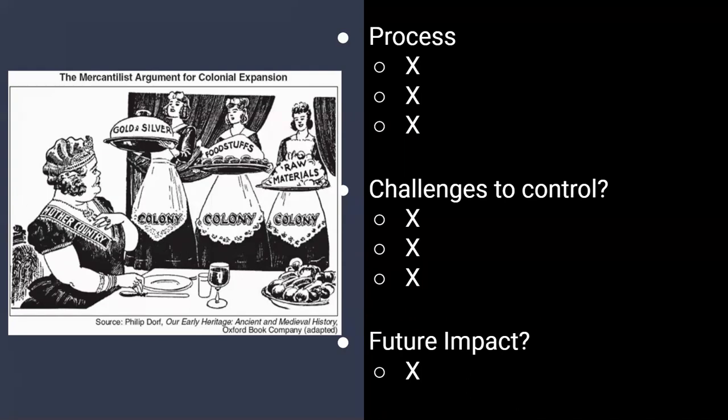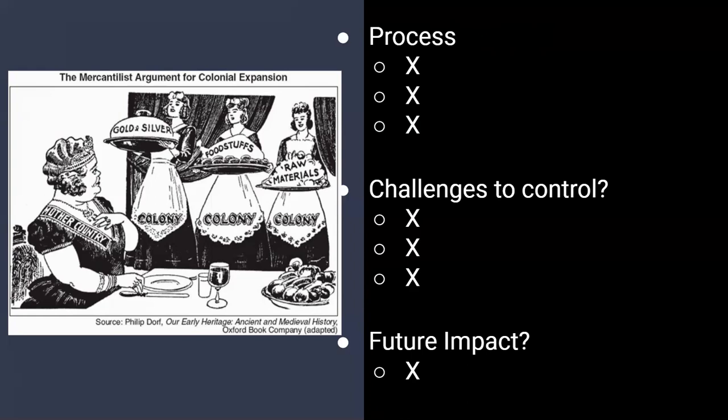The first thing you need to know is that by the late 1700s, people, mainly in the colonies, started to reject this system of mercantilism. Hint, hint: the United States ended up becoming a country and breaking away from England because of rejecting mercantilism.